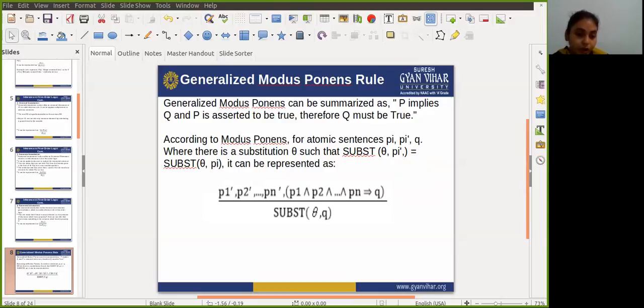According to the modus ponens, for atomic sentences Pi and Pi', where there is a substitution theta such that SUBST(theta, Pi') equals SUBST(theta, Pi), if P1', P2', up to Pn' are true, then obviously SUBST(theta, Q) will be true.